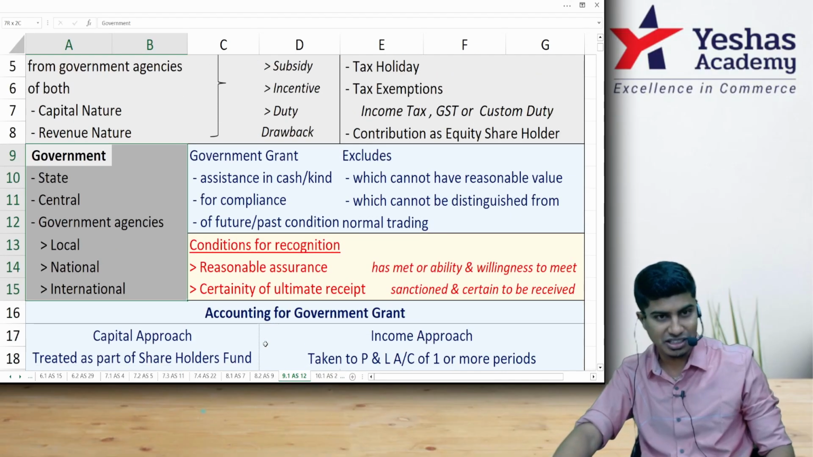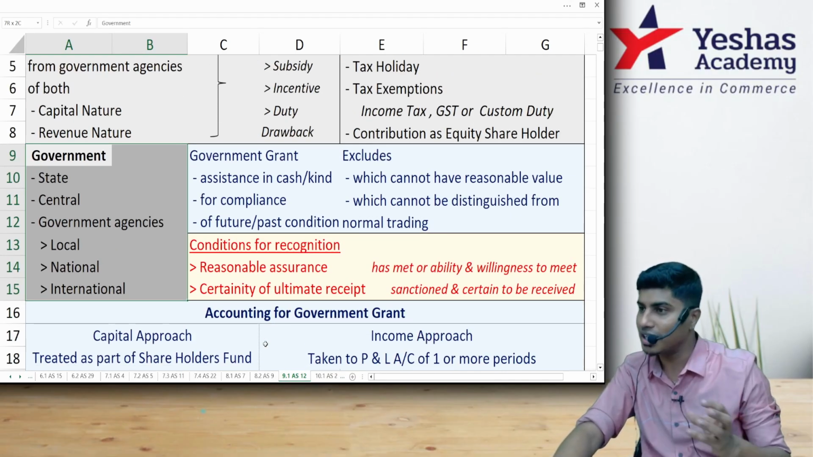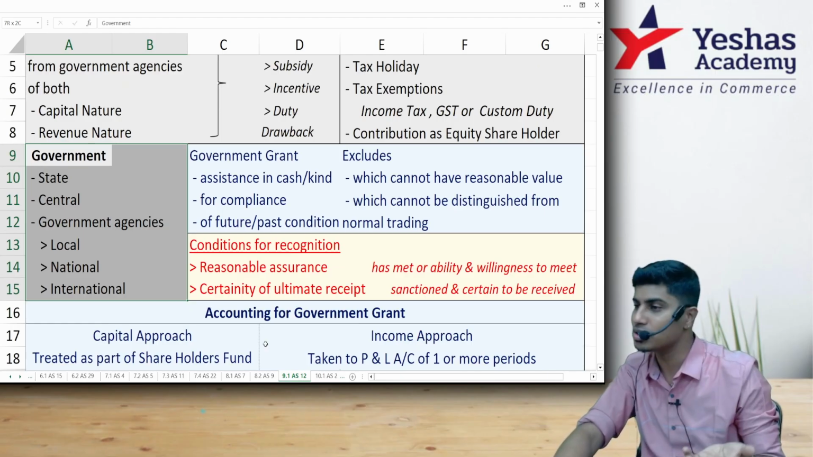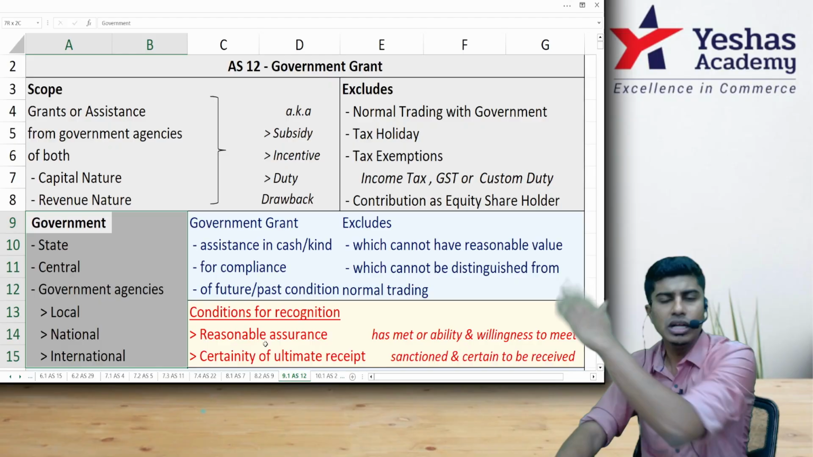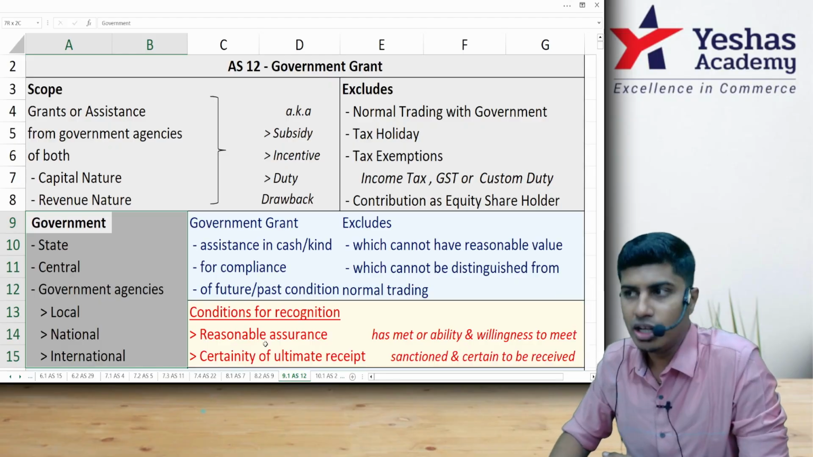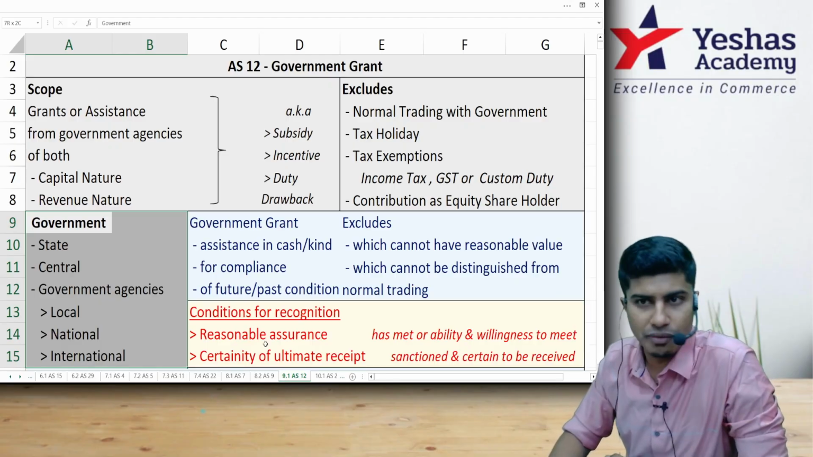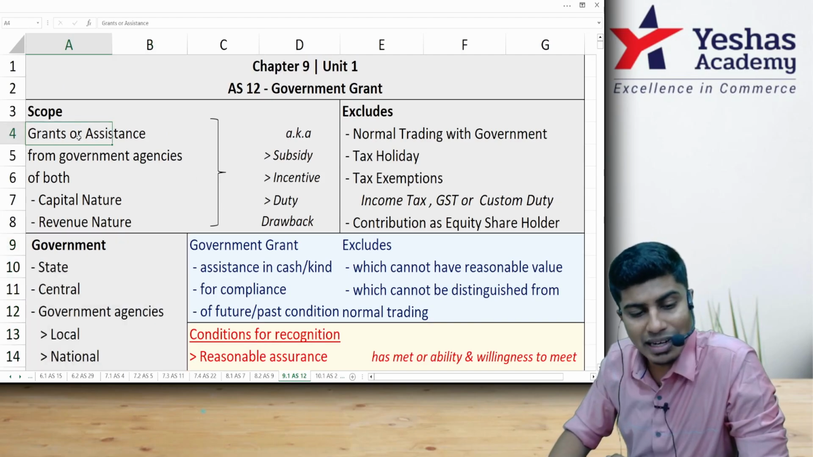If any trust gives you a grant, or if any society or club or a company gives any other person a grant, no, that is not covered under AS12. To be called a government grant, it should come from government. What do we mean by grant?